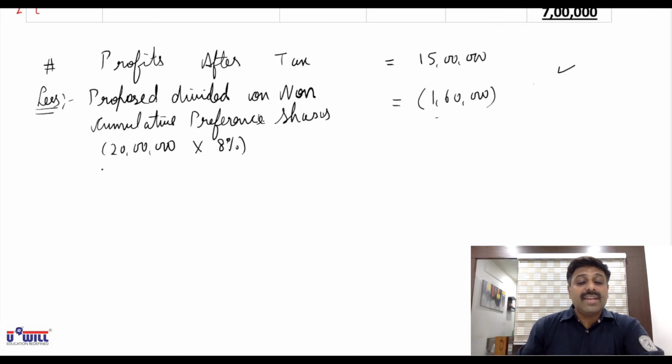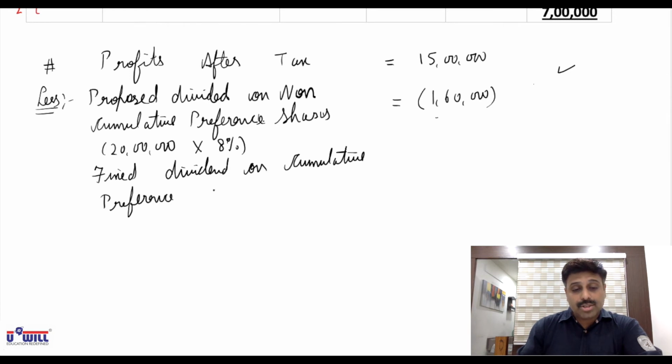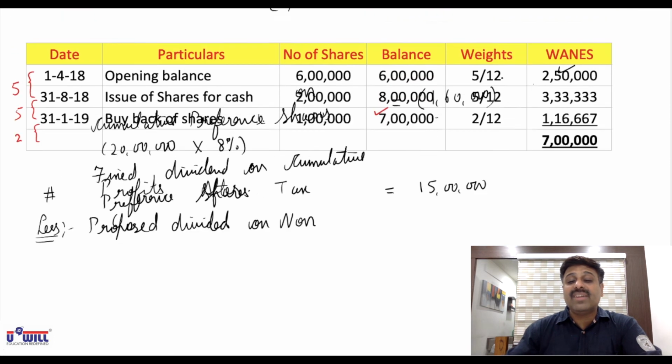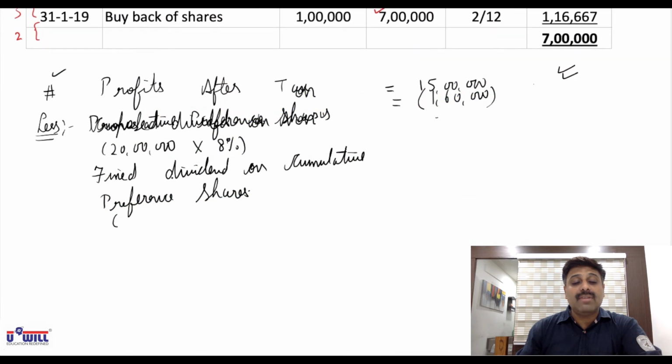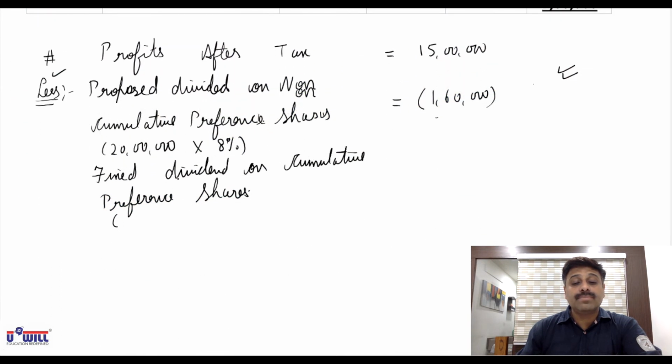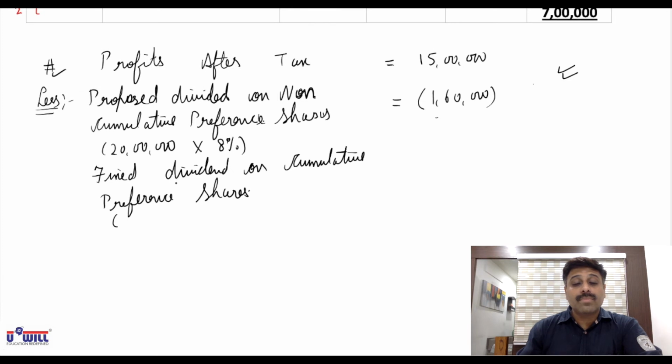And fixed dividend on cumulative preference shares. Same 20 lakhs are again cumulative preference shares, but fixed dividend is 10%, so that we will minus over here. 20 lakhs into 10%, that is 2 lakhs.